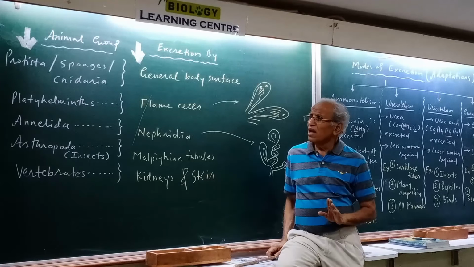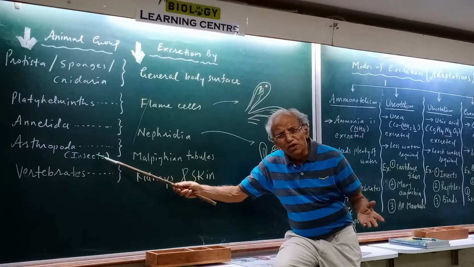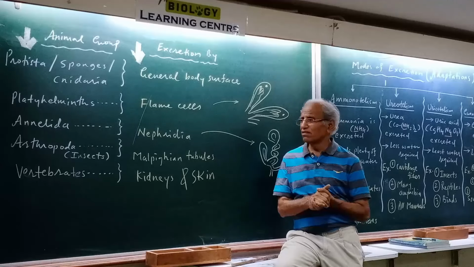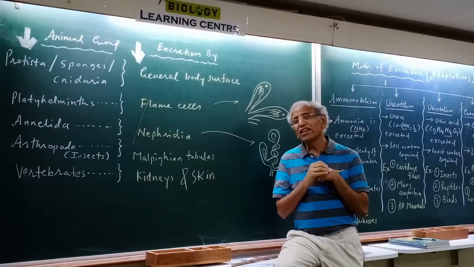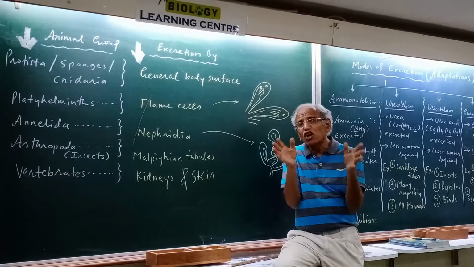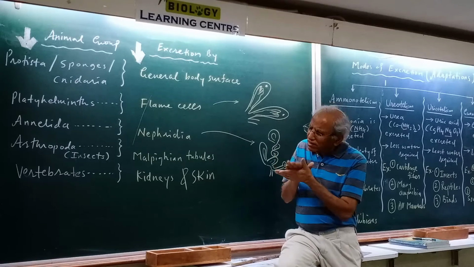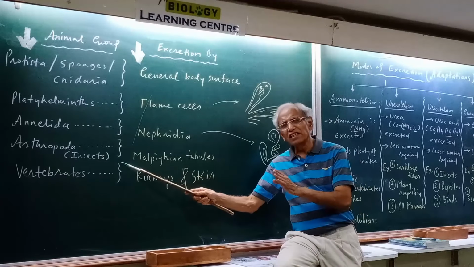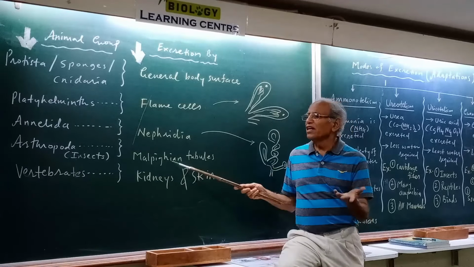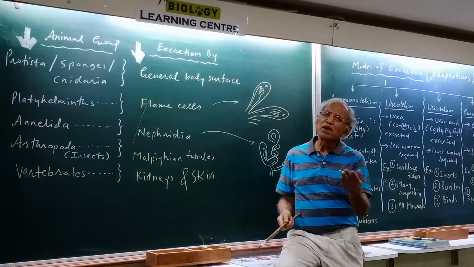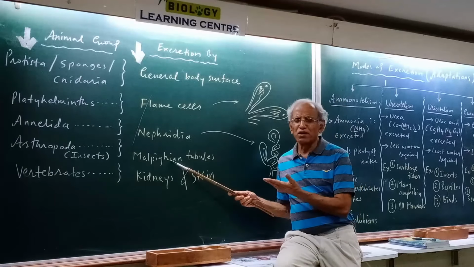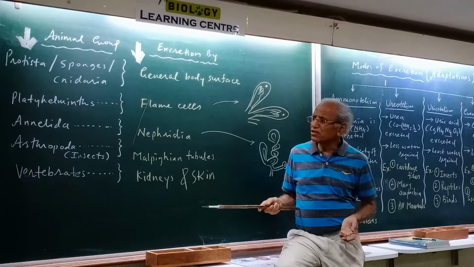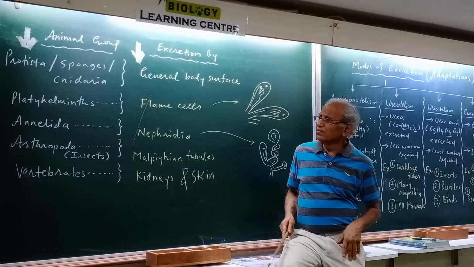But then, arthropoda is one of the very big groups. The way excretion occurs in lobsters and crabs is different. They don't have Malpighian tubules. The way excretion occurs in spiders and scorpions is different. So when I have written arthropoda, specifically I have mentioned only the insects. Insects have Malpighian tubules and insects are the major part of the arthropoda. There are many other minor details and I am trying to avoid them because this is only a foundation phase, and otherwise also in your NEET syllabus there is only mention of these things.